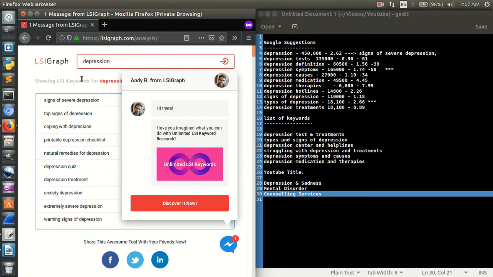So LSI keywords are used in small paragraphs, maybe in the meta description, maybe in title tags if required, but mainly they are used in full paragraphs in the body of your content, the body of your blog or web page.